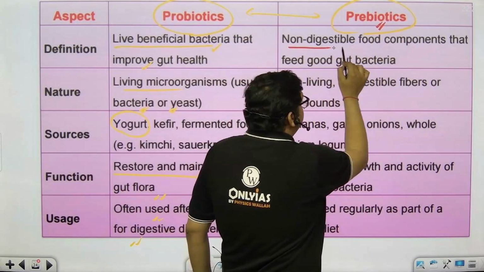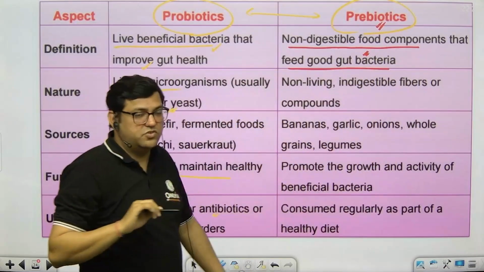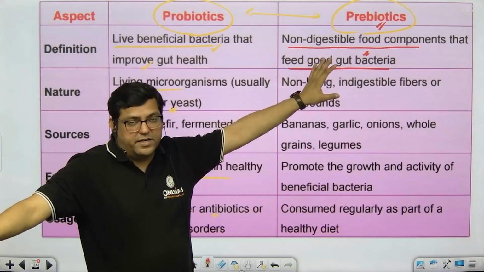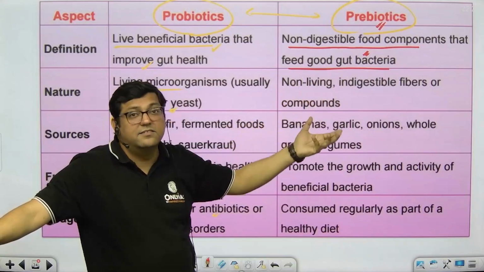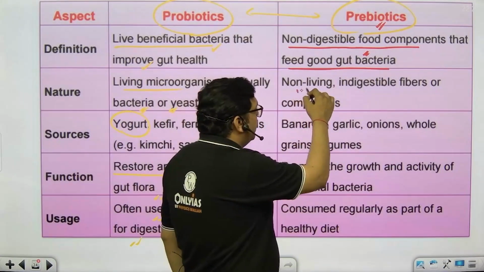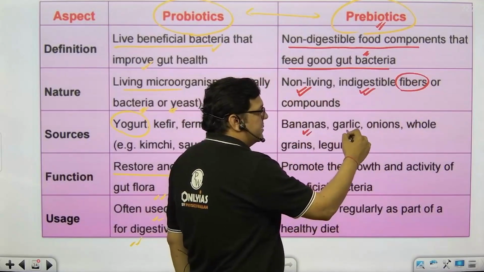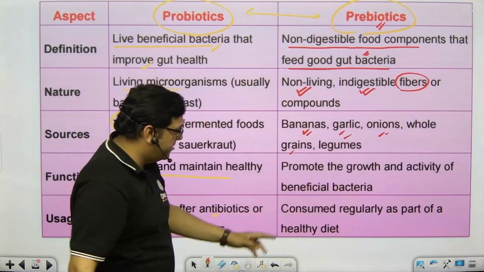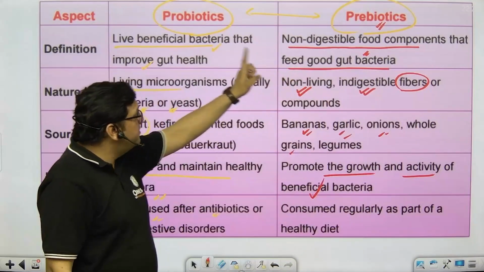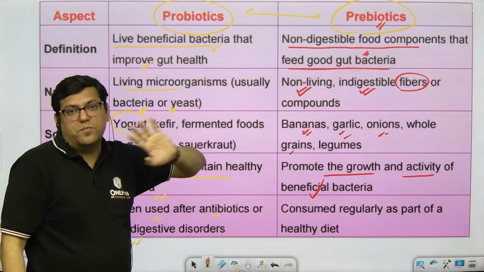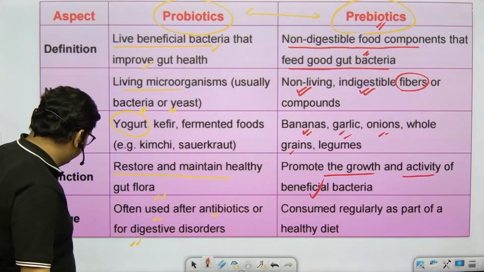This is non-digestible food components that feed good gut bacteria. So these are the food particles which are actually helping the gut bacteria so that they can breed there. They are non-living, indigestible fibers, for example banana, garlic, onion, right? All those things are there. They promote the growth and activity of the beneficial bacteria. Remember these two terms. They can be asked in combination, and statements can be given. Do not fall into the trap of UPSC, right?